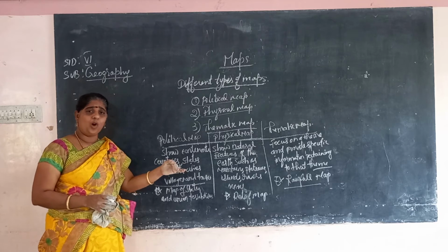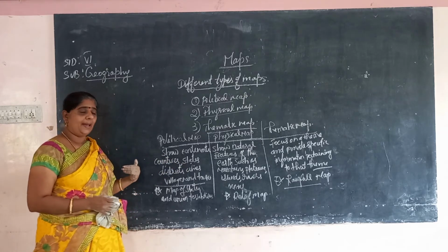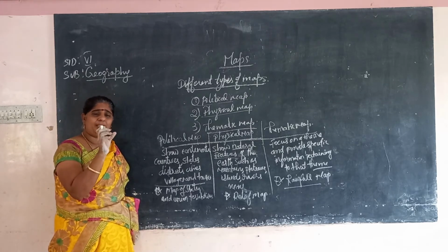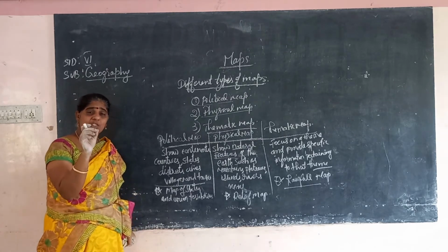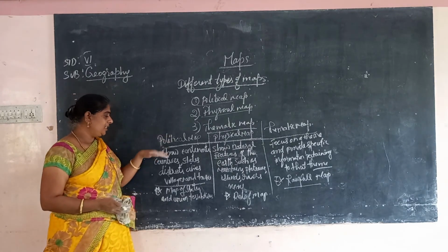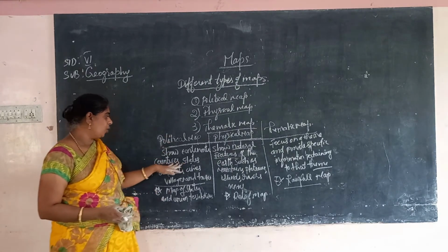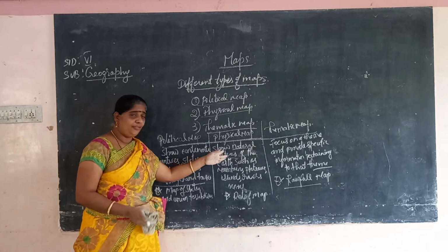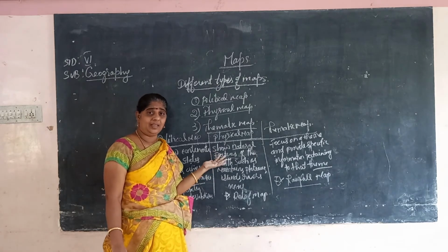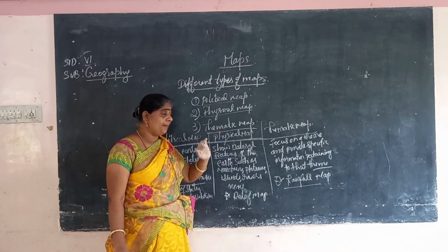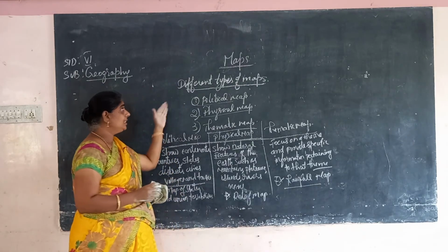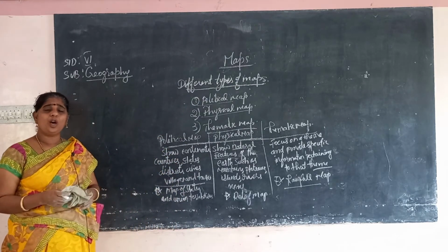Not only that, each provides particular information about a single region, for example India. The political map shows countries, continents, states, etc. The physical map shows the natural features. The thematic map shows any particular theme. So this is about the types of map.